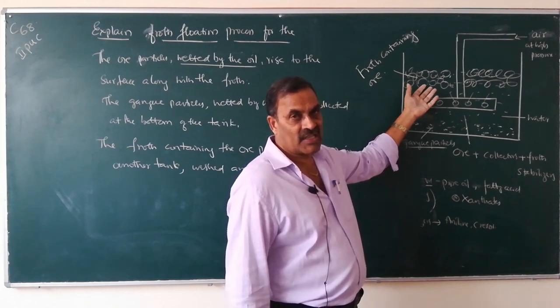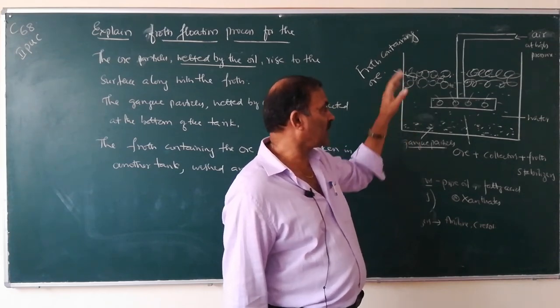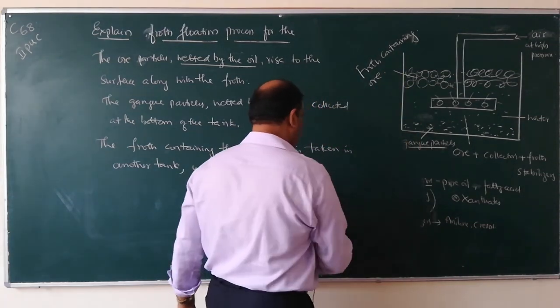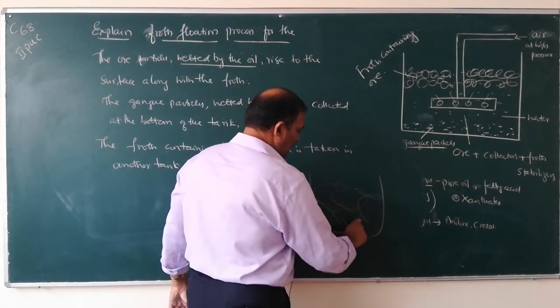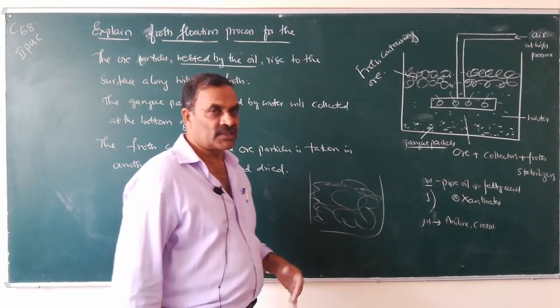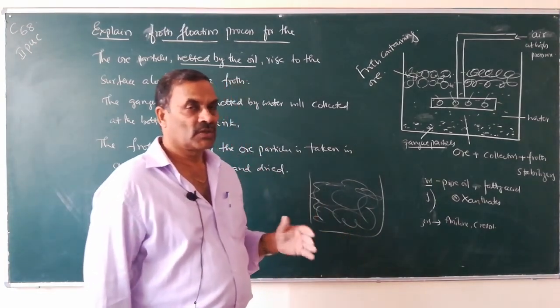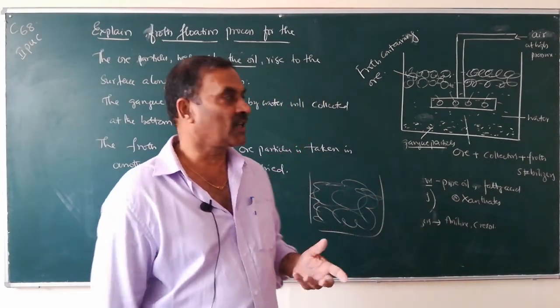The froth containing ore particles is removed and taken in another tank, and then it is washed with water and dried. So this is how we can separate ore from gangue particles.